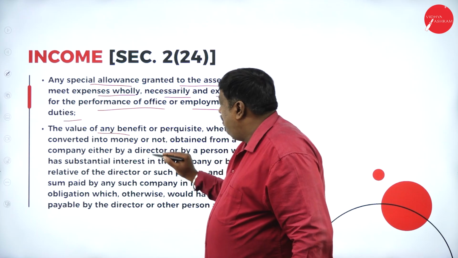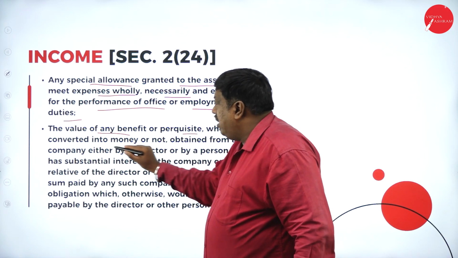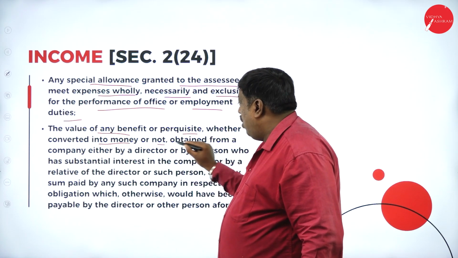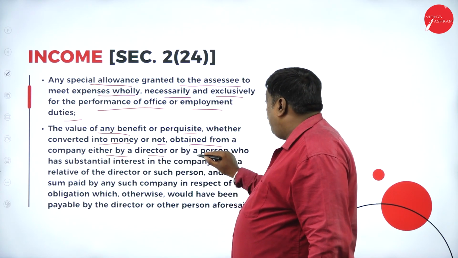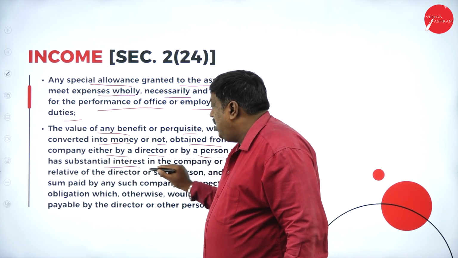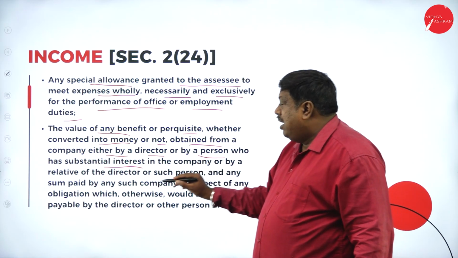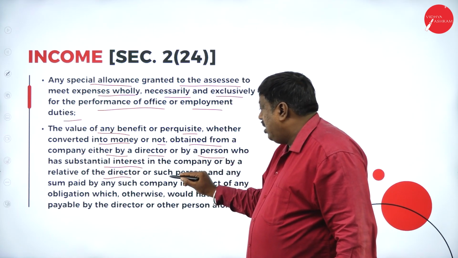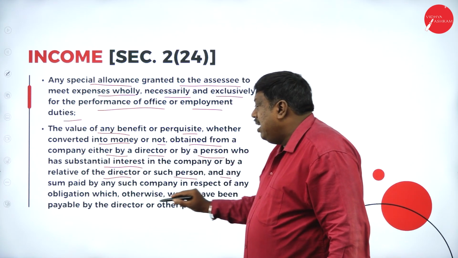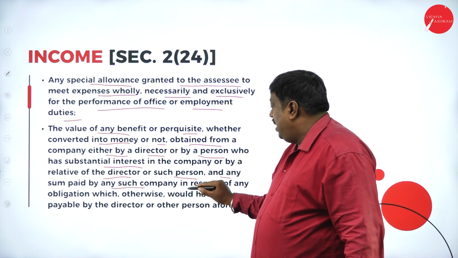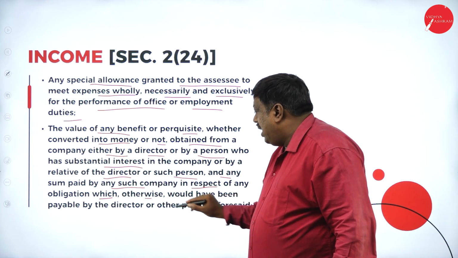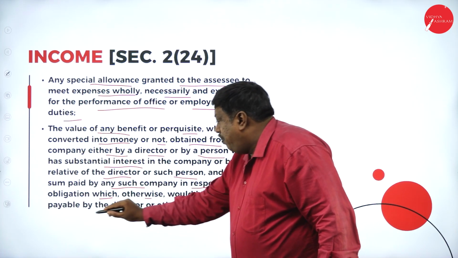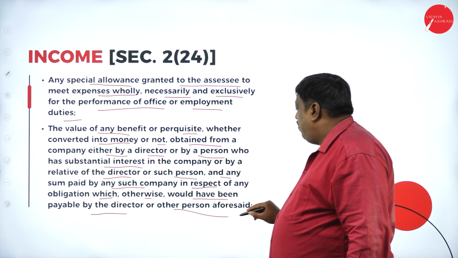The value of any benefit or perquisite, whether converted into money or not, obtained from a company either by a director, or by a person who has substantial interest in the company, or by a relative of the director or such person, and any sum paid by any such company in respect of any obligation which otherwise would have been payable by the director or other person aforesaid.